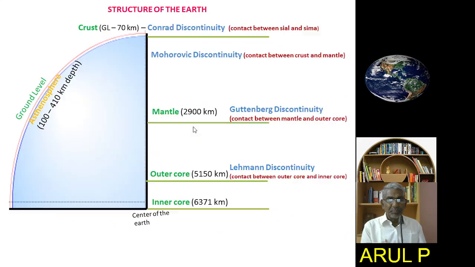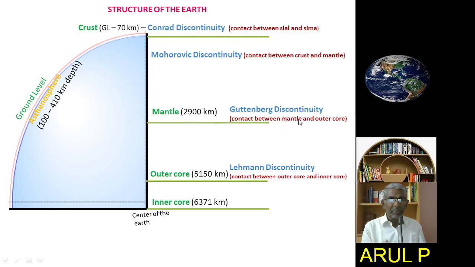Okay, I am showing the distances in another way in a diagram. This is the crust, from ground level to 70 kilometers. The contact between Sial and Sima is called the Conrad discontinuity, and the Mohorovicic discontinuity is the contact between the crust and mantle. The mantle ends at about 2900 kilometers.